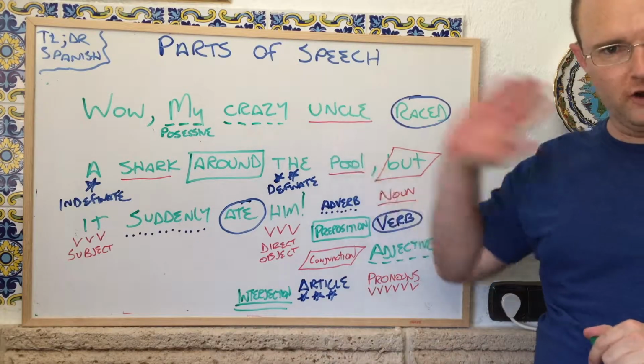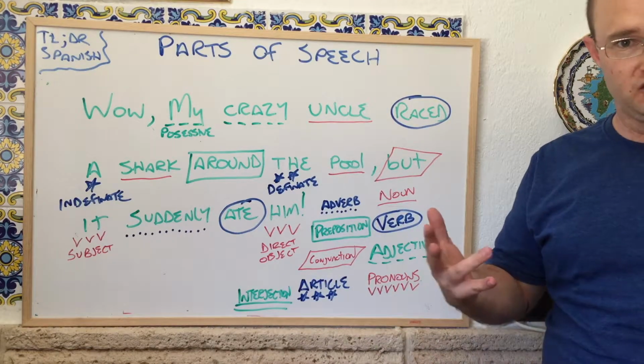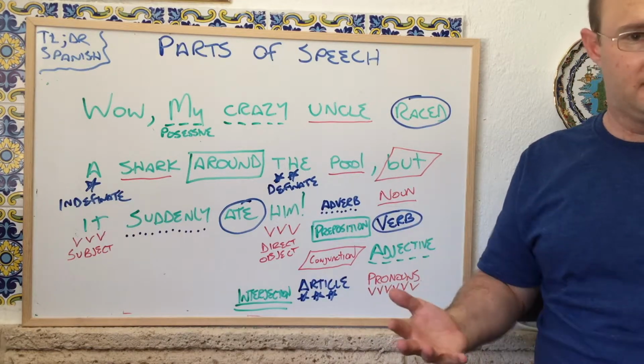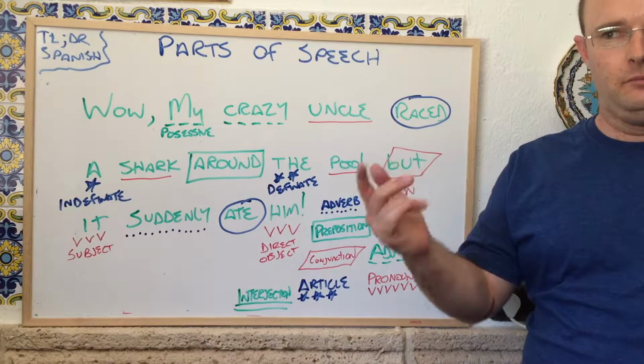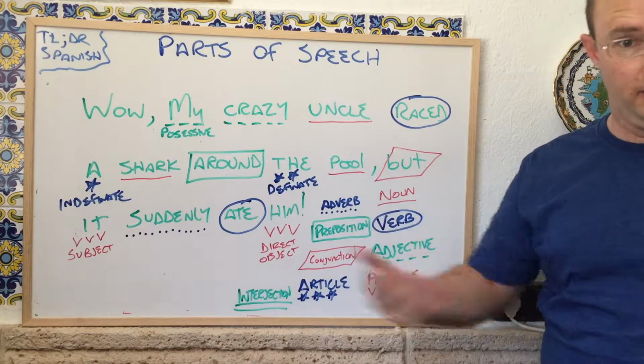Find the interjection. Wow is the interjection. An interjection is something that interrupts a statement. You might have heard somebody say, may I interject, talking really formally. That means that they're interrupting other people.